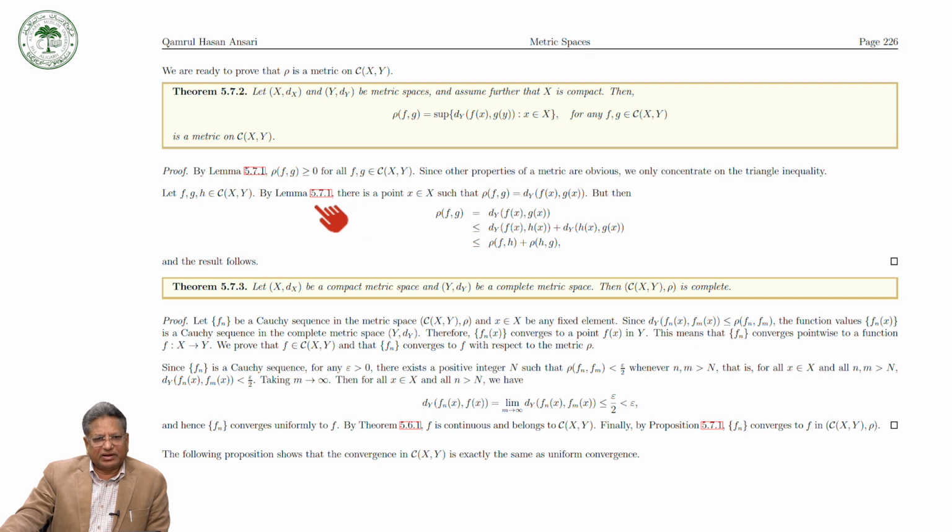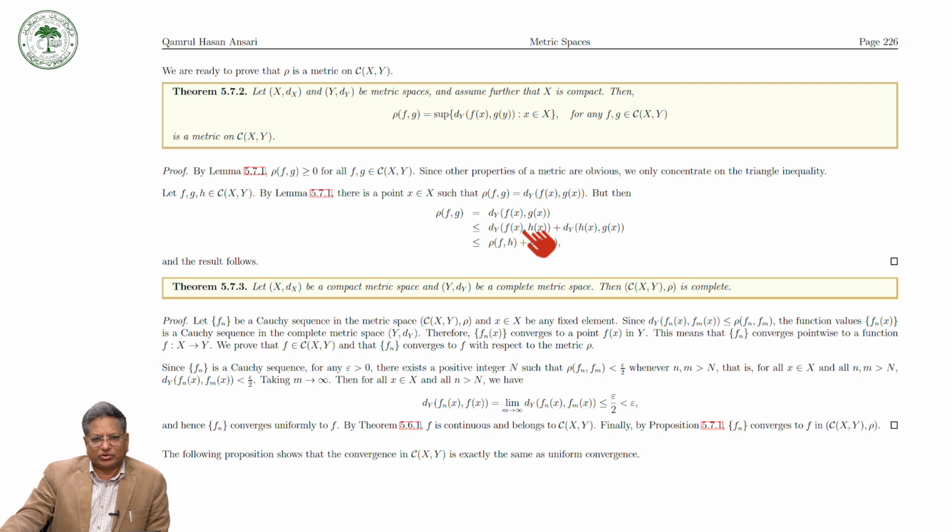Then by the previous lemma, there is a point x in X such that rho(f,g) is equal to this one. But then rho(f,g) is equal to d(f(x), g(x)), and this is less than or equal to this by using the triangle inequality.